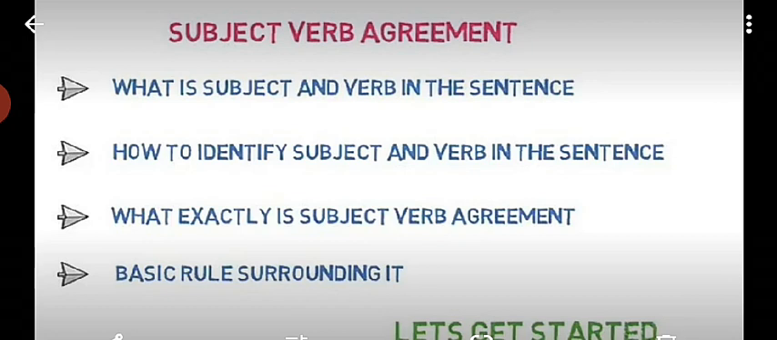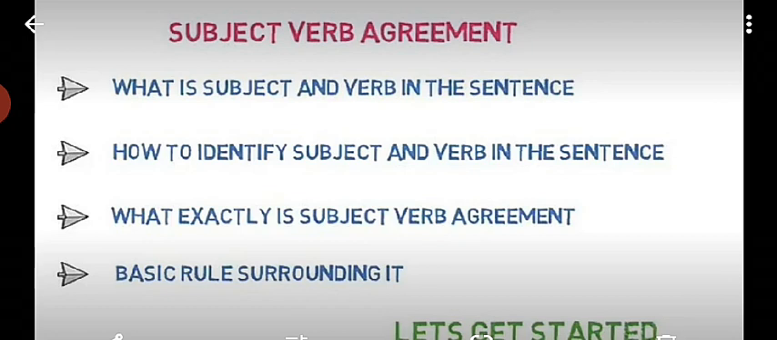So today we are going to start a new topic, that is subject verb agreement. As the topic suggests, subject verb agreement is when both the subject and the verb agree. When they agree, it's subject verb agreement.